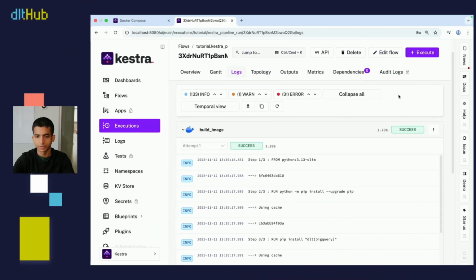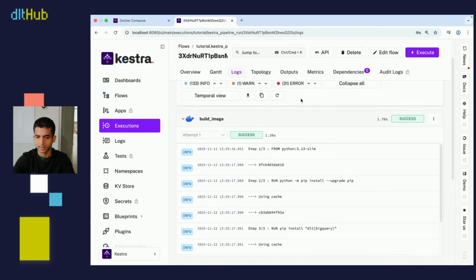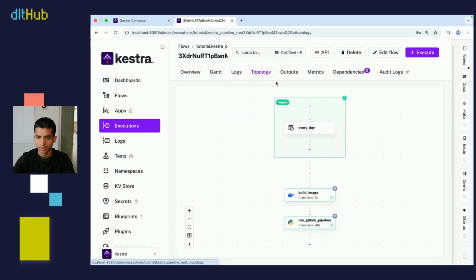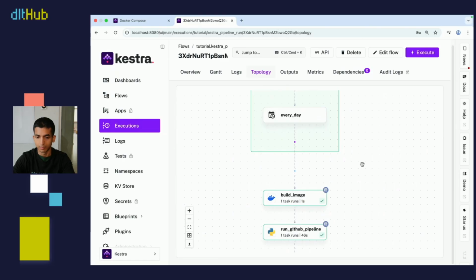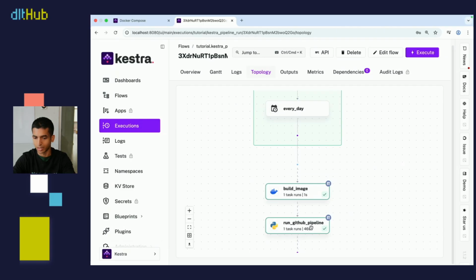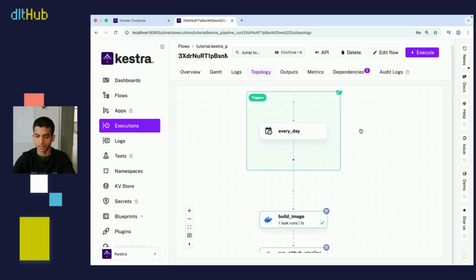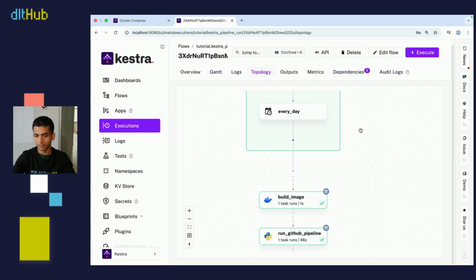Some of the cool things I want to show you other than the logs that you can see here for our tasks and our pipeline run. I also want to show you this tab here called topology, in which you can properly visualize pretty much what I described when I was building our flow. We have our build image task, we have our run GitHub pipeline task, and we have a trigger here that sets everything to run visually. So probably not necessary for an operation as simple as ours, but as the complexity increases, then a visual like this would definitely be helpful.